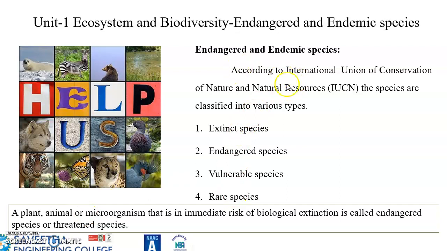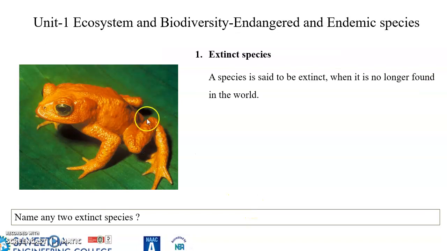Endangered and endemic species. According to the International Union for Conservation of Nature and Natural Resources, the species are classified into various types, and some of them I'm listing here: extinct species, endangered species, vulnerable species, and rare species. Extinct species are already extinct, no longer found in the world.